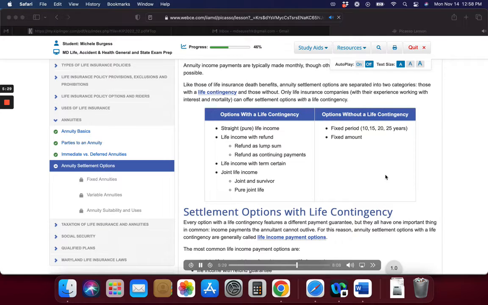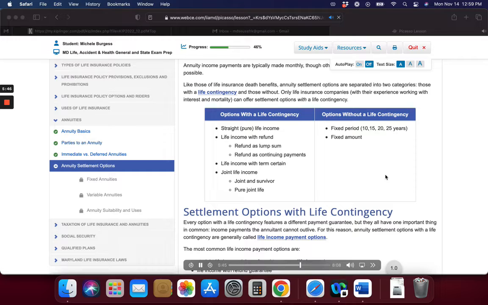Joint life option. A variation on the joint and last survivor payment option is the joint life annuity option. Under this option, income is paid to two annuitants until the first one dies. All payments end at that point. This is not a common option.